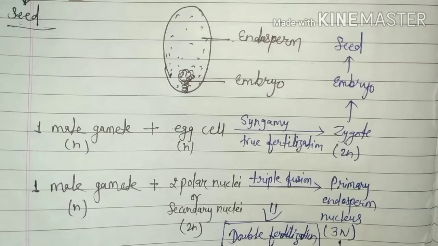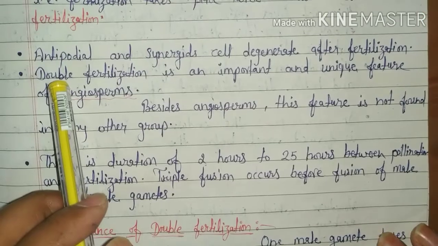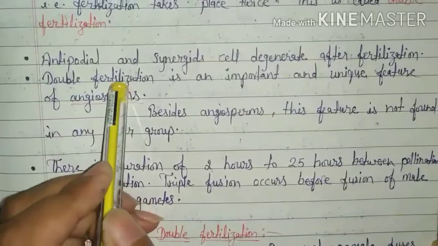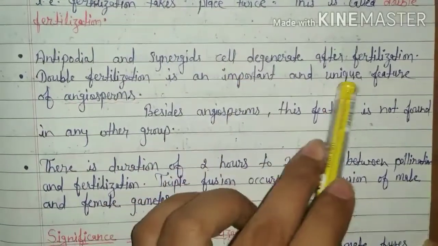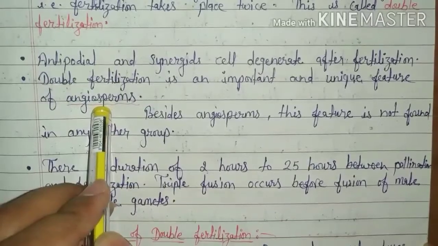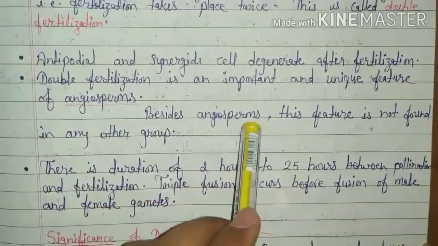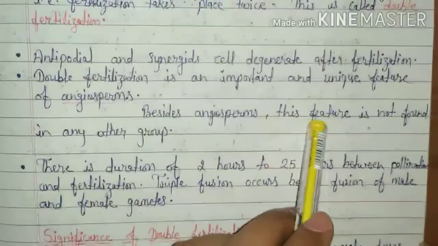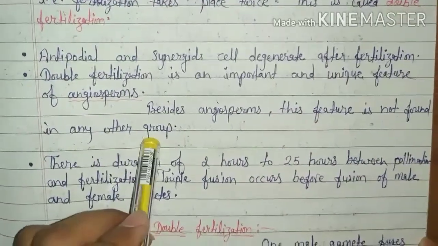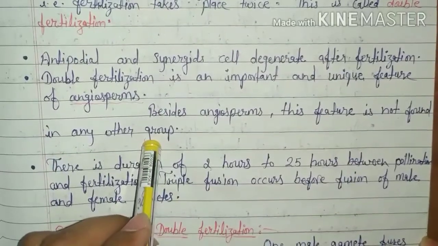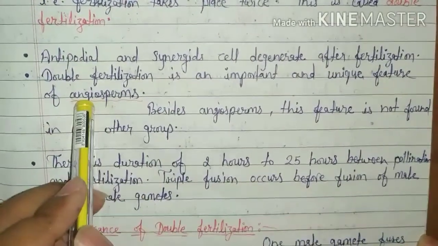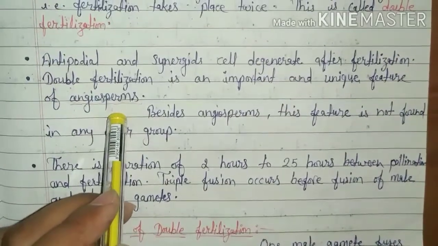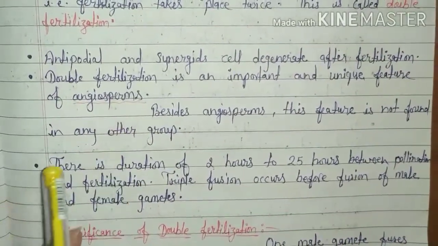Endosperm is a nutritive substance which provides nutrition to the developing zygote. Double fertilization is an important and unique feature of angiosperms. Besides angiosperms, this feature is not found in any other group. It means the double fertilization process takes place only in angiosperm plants, not in gymnosperms, Pteridophyta, Bryophyta and algae.